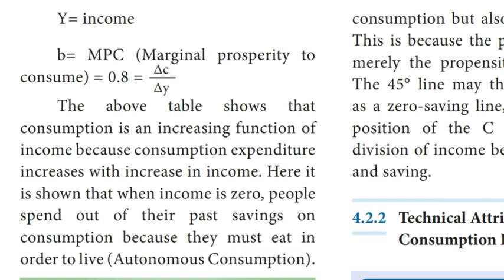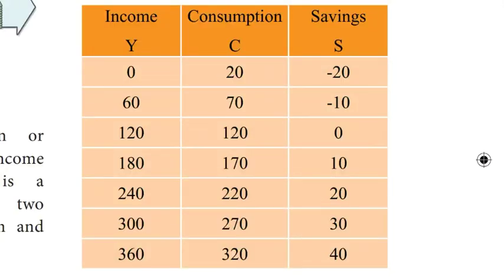Here it is shown that when income is zero, people spend out of their past savings on consumption because they must eat in order to live. That is known as autonomous consumption. See the table.